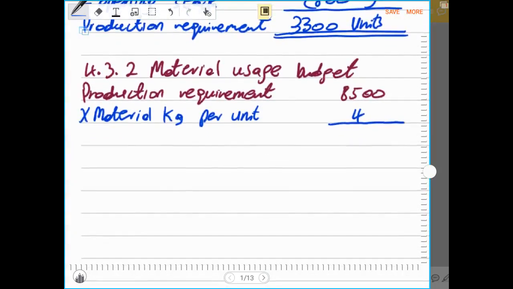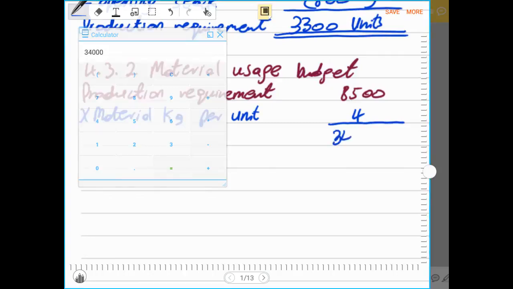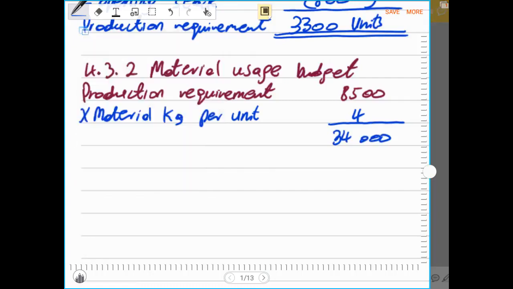That will be 8,500 multiplied by 4, and it will give us 34,000 kgs of material that are needed to manufacture 8,500 units of chairs. This is the total material that is required for usage.